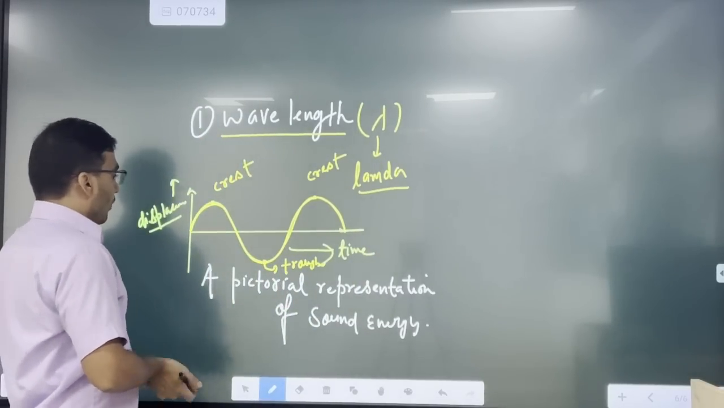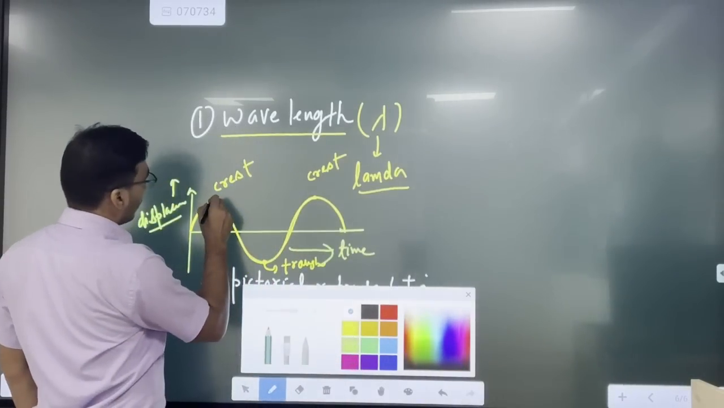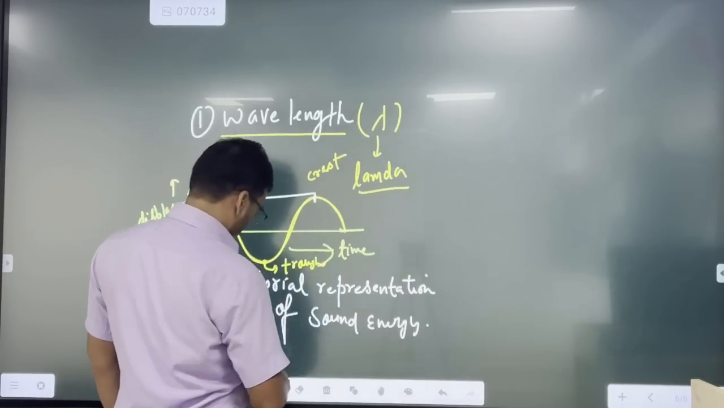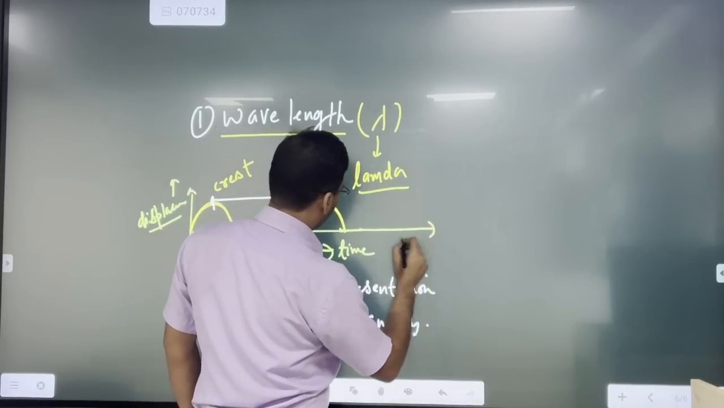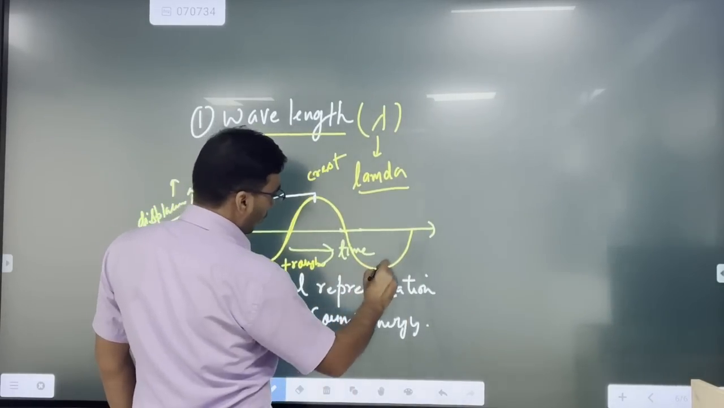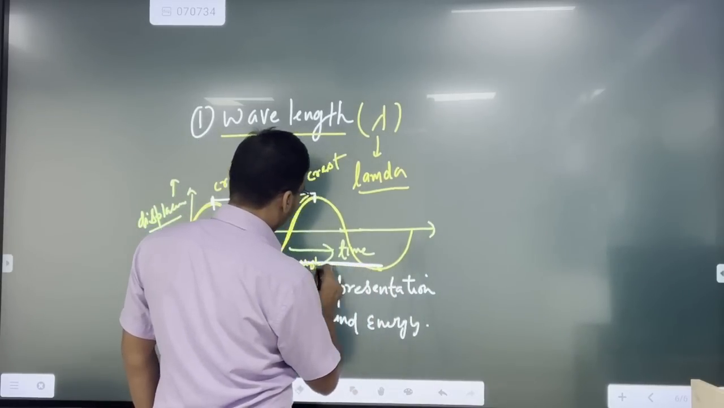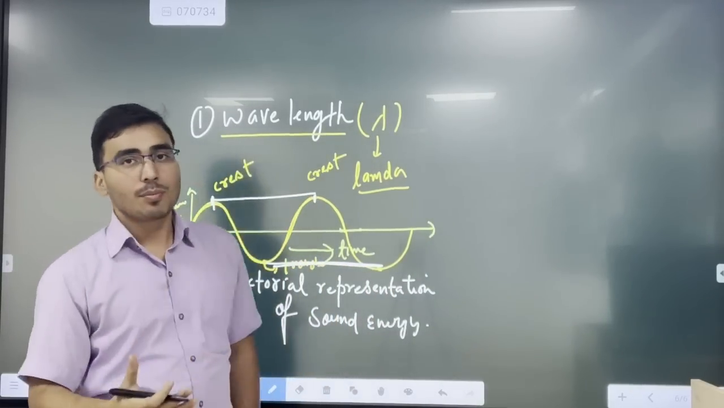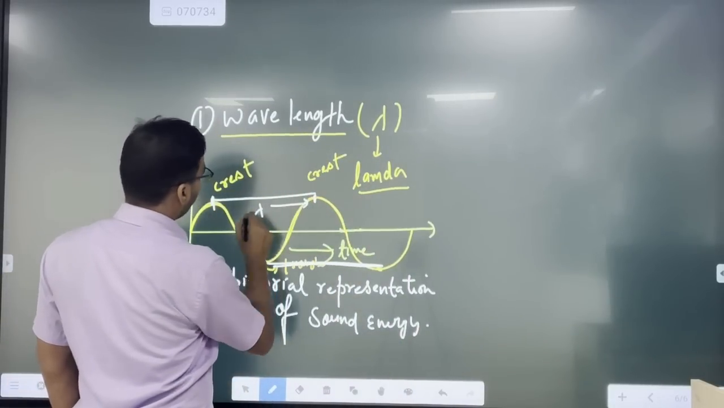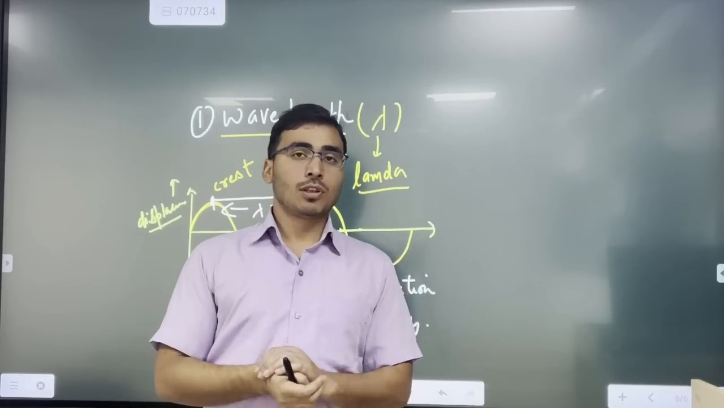Now, what is the concept of wavelength? It is very simple: the distance between two crests or two troughs. Suppose I extend this line and draw one more cycle of the pattern. As you can see, this is also a trough. So the distance between two successive crests or two successive troughs we call wavelength.